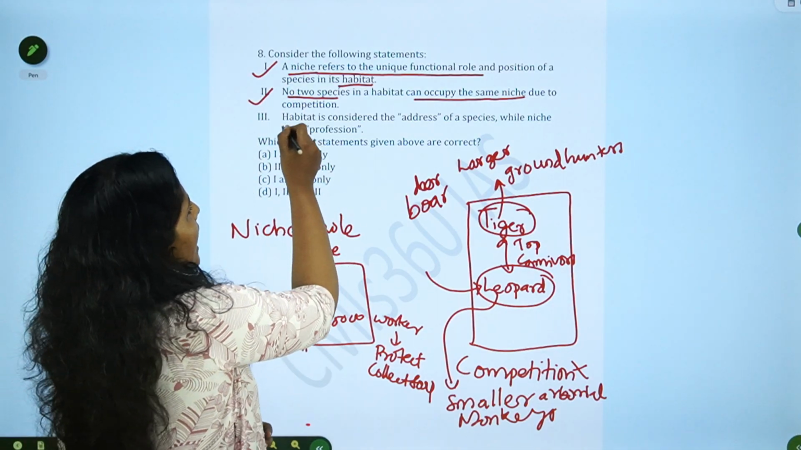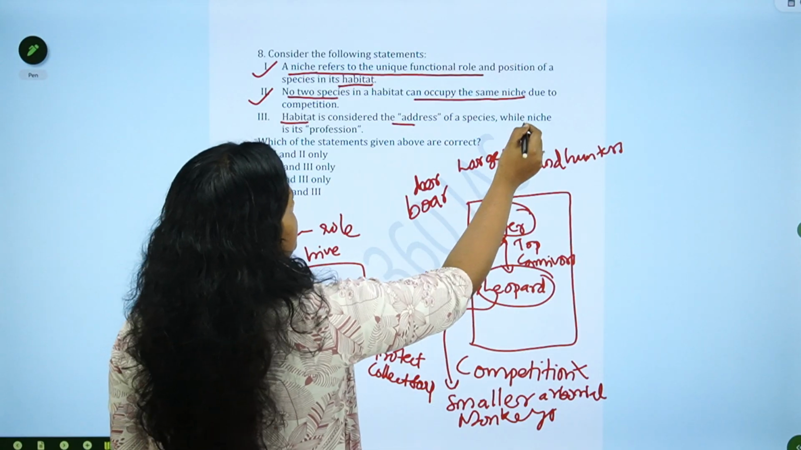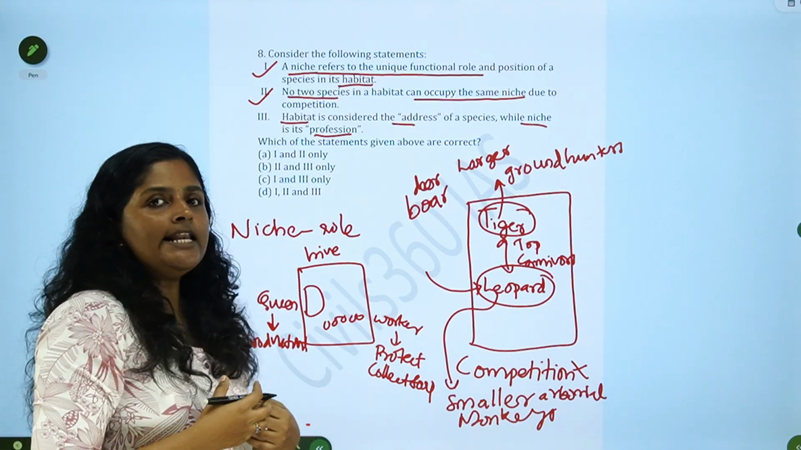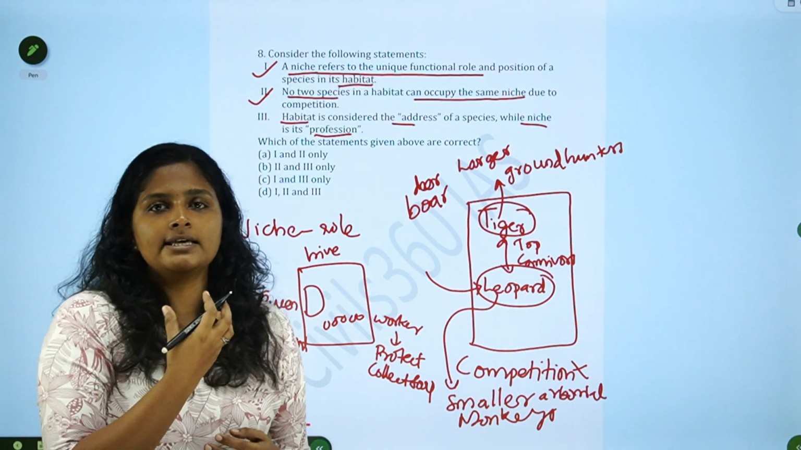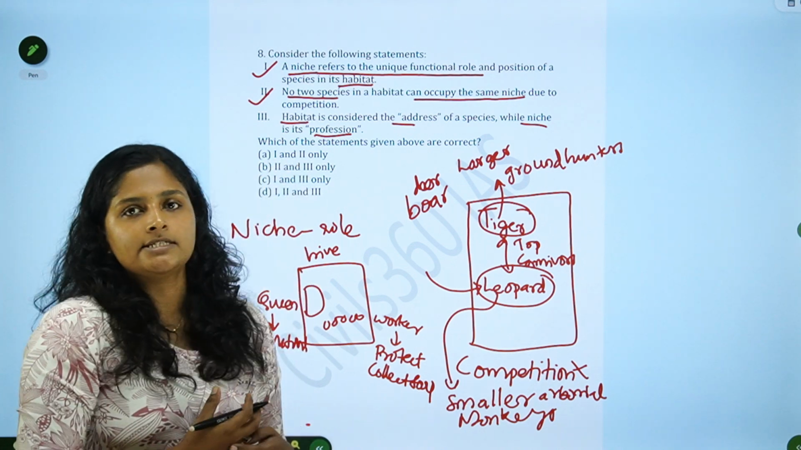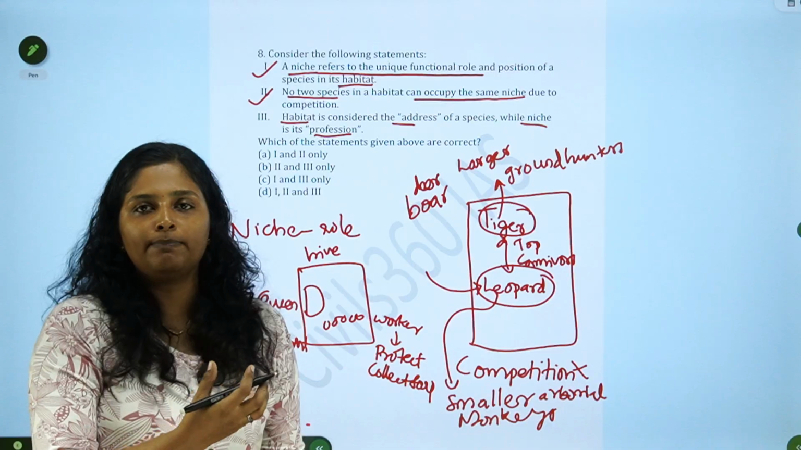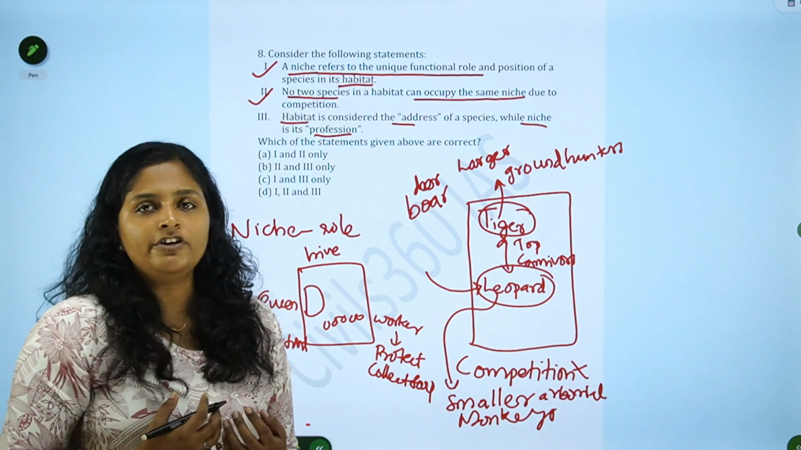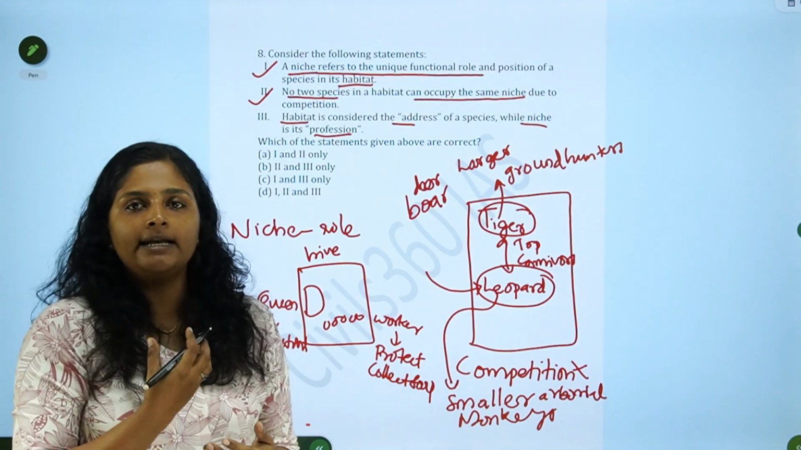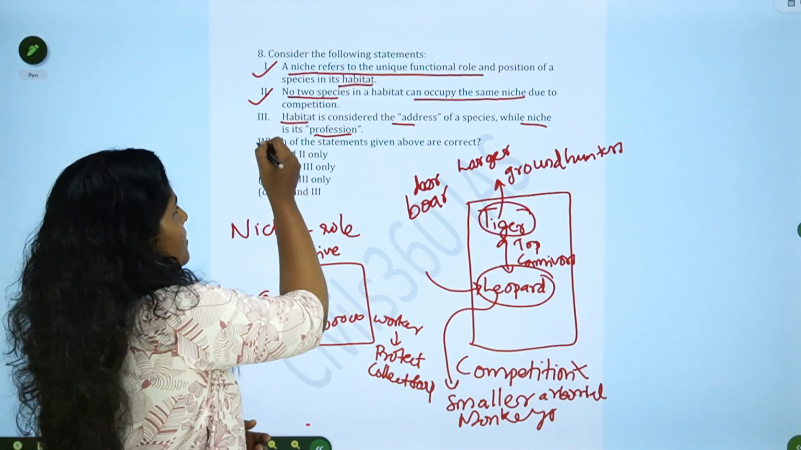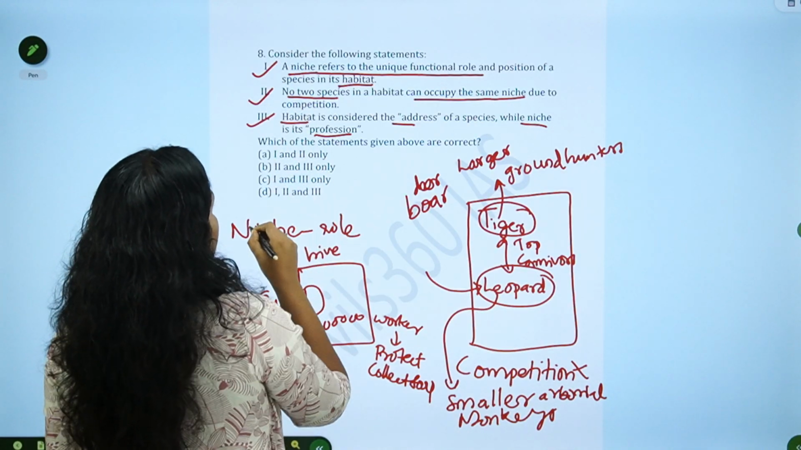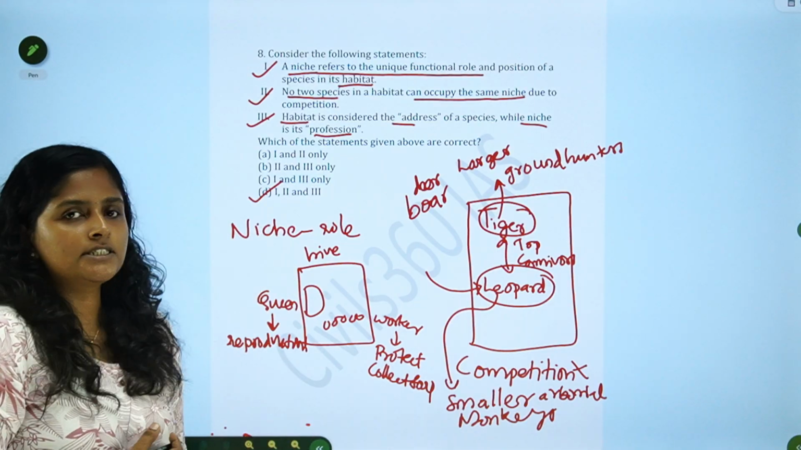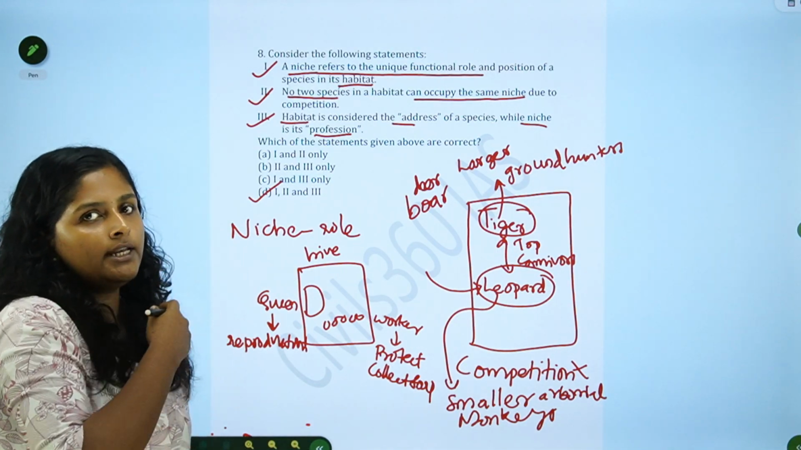Third statement: habitat is the address while niche is the profession. That is also correct, right? Where we live, that is our home, that's our address, that is what habitat is. Where these organisms live, that place is called a habitat. And what they do, what is their profession, that is their role, that is niche, right? So the third statement is also correct. First, second, third are correct. So the answer is D. I hope the topic of niche is clear for you. Moving on to the next question.